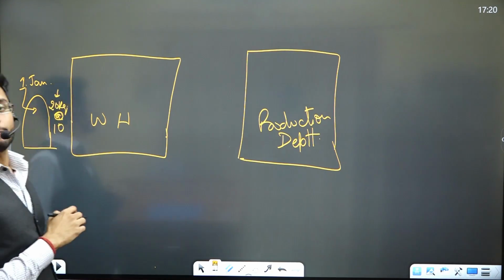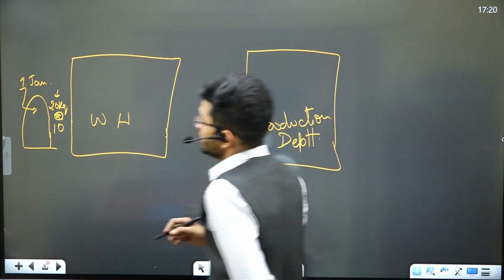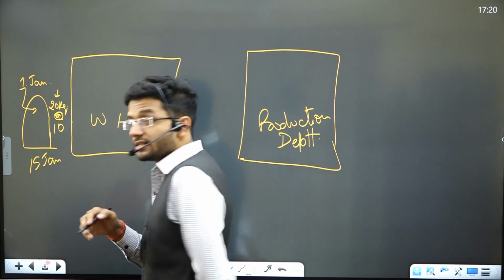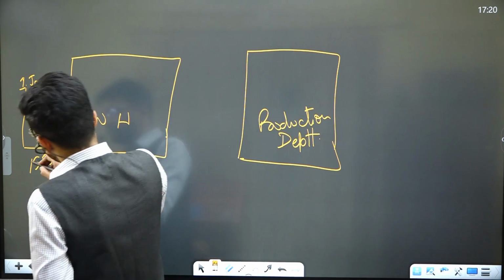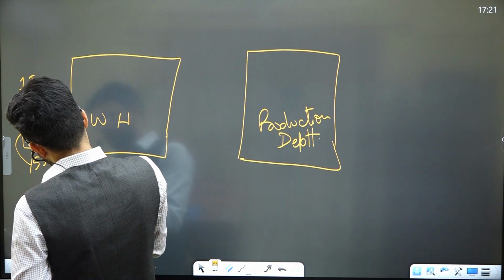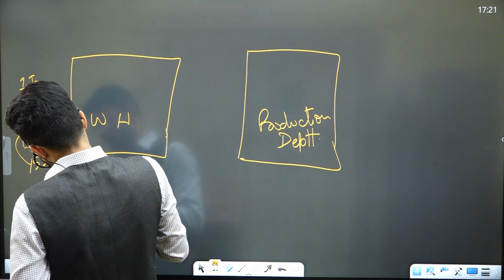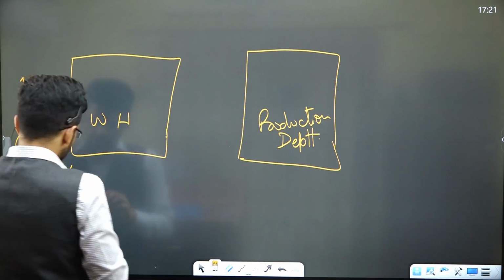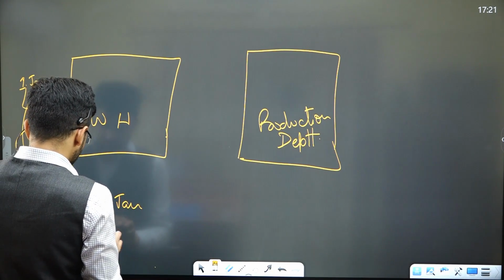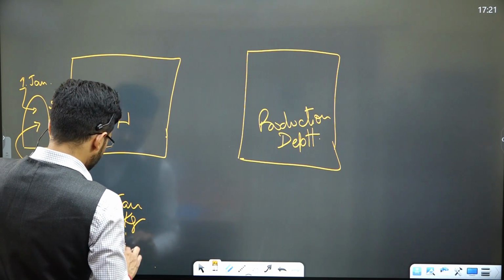Now on say 15th of January I purchased another set of raw material which was introduced inside my factory gate, and over there I had purchased 30 kgs of raw material at the rate of rupees 11 each. Then guys, on 20th January, I again purchased 50 kgs of raw material at the rate of rupees 13 each.